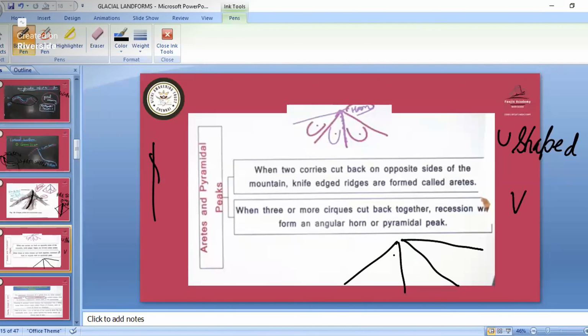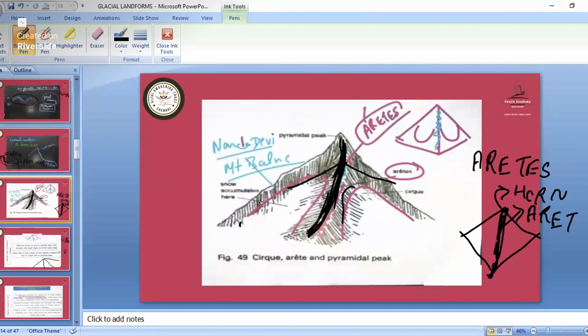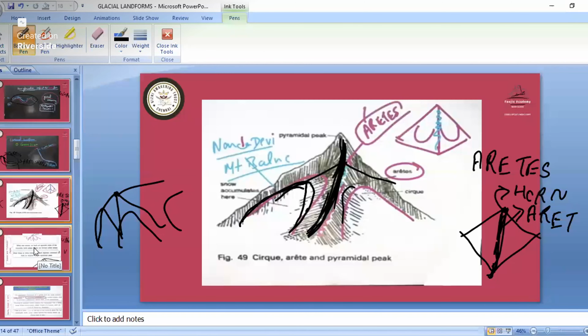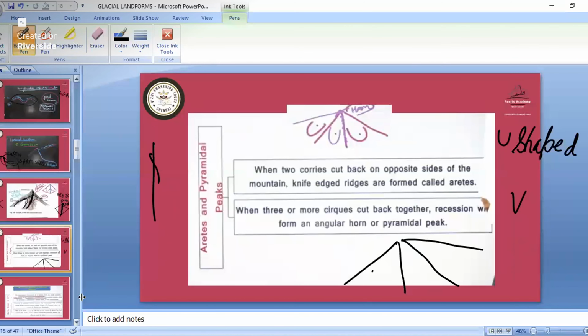When melting happens here, it takes the shape of a U, like this. In that area, this steep part is known as the pyramidal peak or horn.